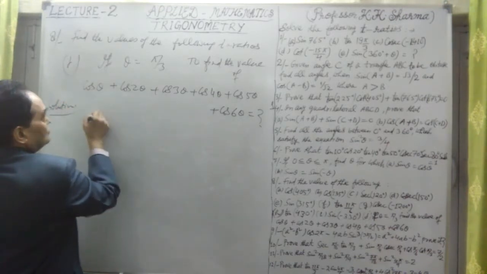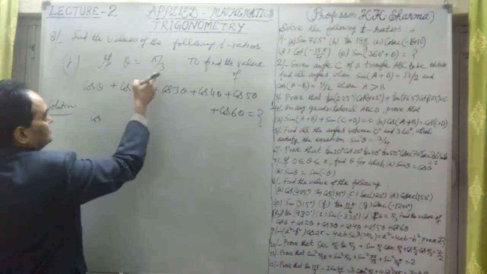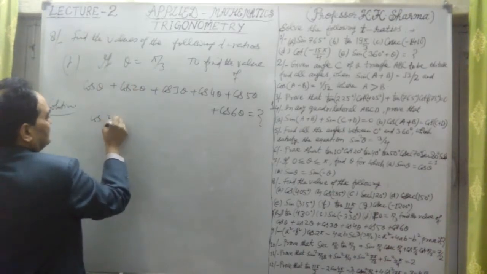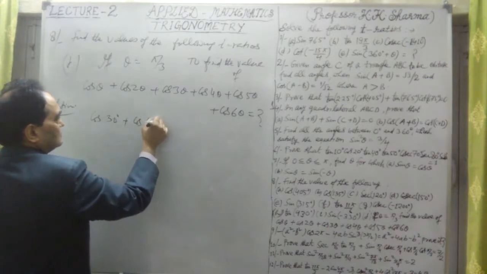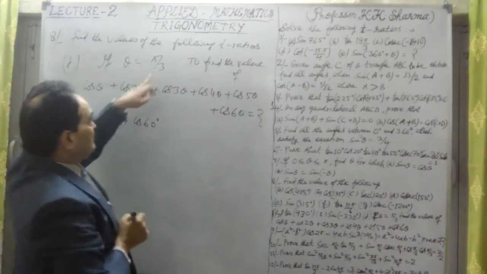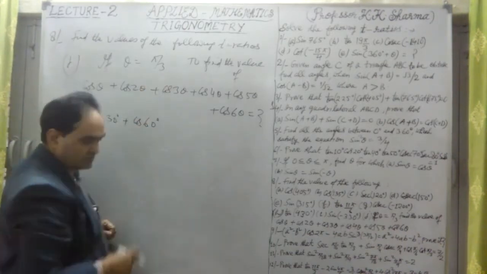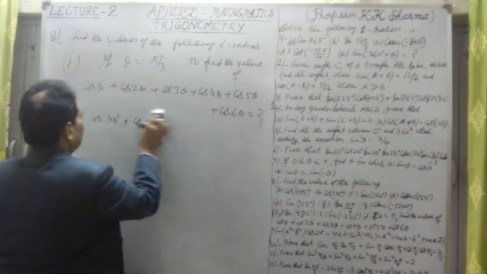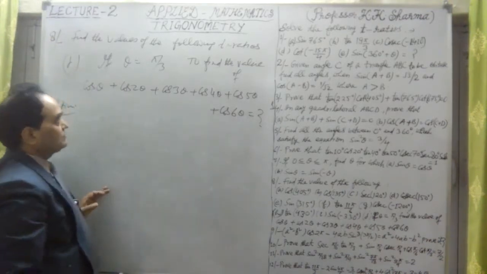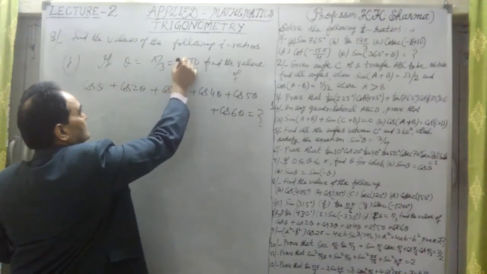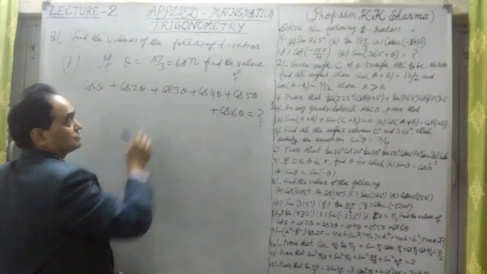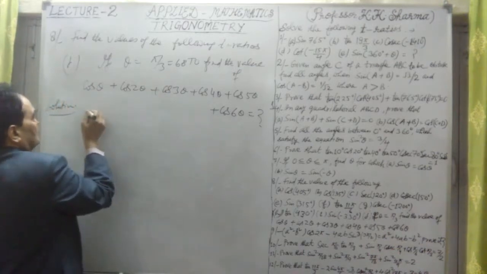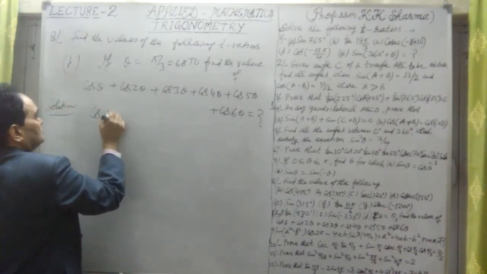Now theta is pi by 3. Let me write it as 30 degree. Plus cos 2 theta is 2 into 30 degree. Pi by 3, sorry, I'm writing wrongly here. Pi is 180, upon 3, that is 60 degree, not 30 degree. I took it wrongly. This is cos 60 degree.